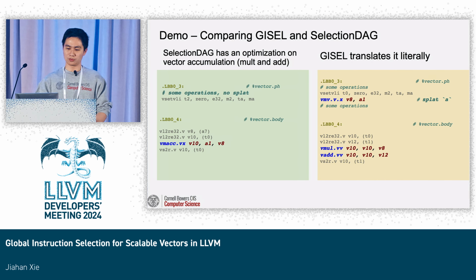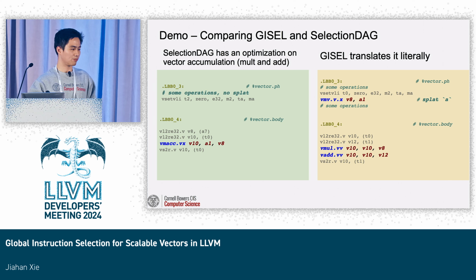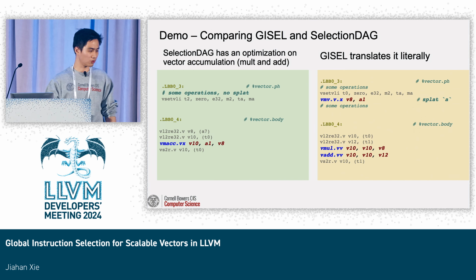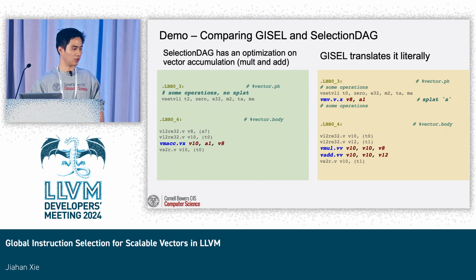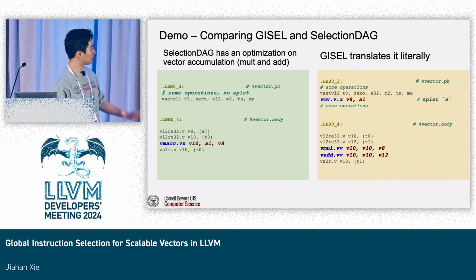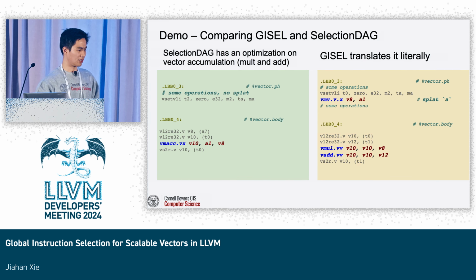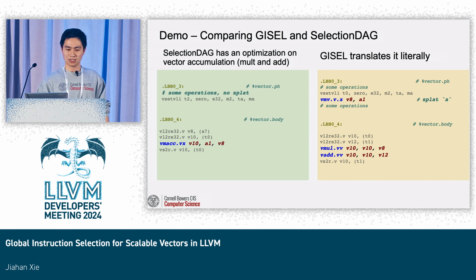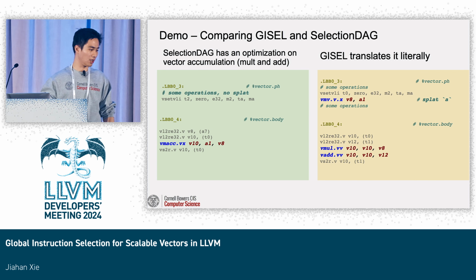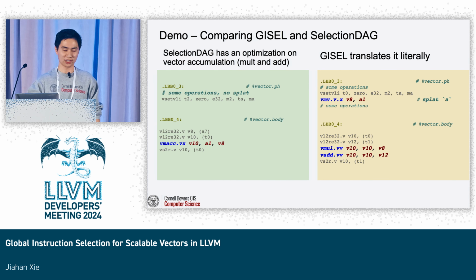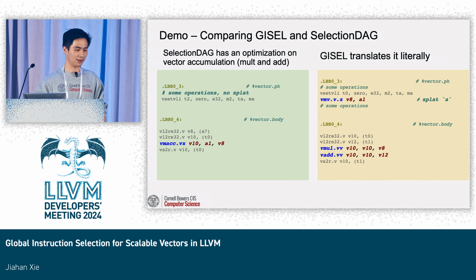If you remember, we first splat a scalar a into a scalable vector, but SelectionDAG, in the green box, does not do any splat at all, nor does it do add and multiply. It just does a vector multiply-accumulate in a single operation, and that's done.